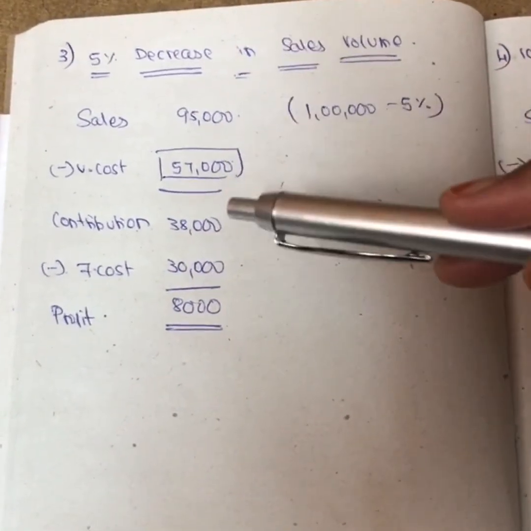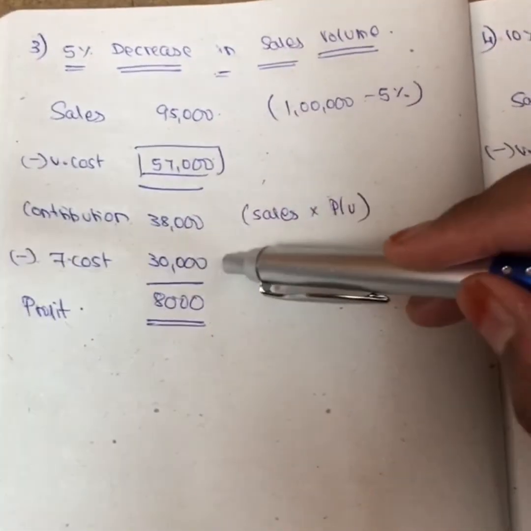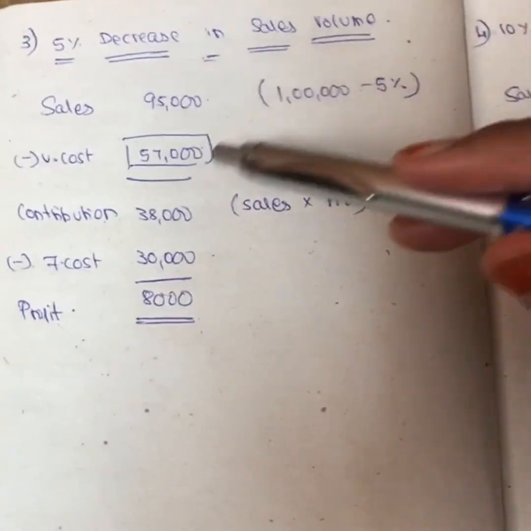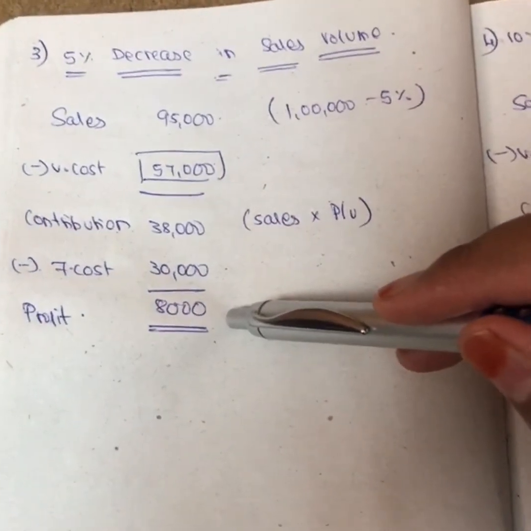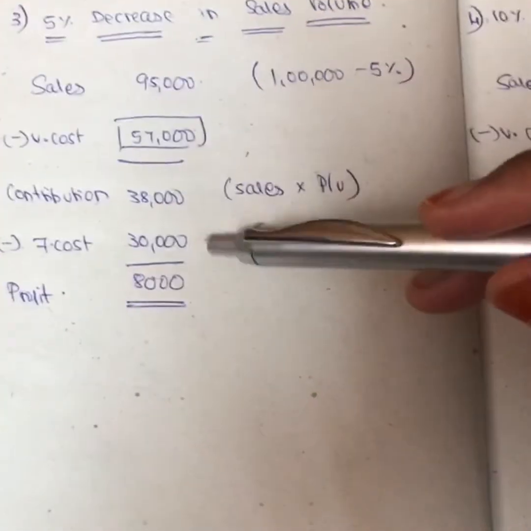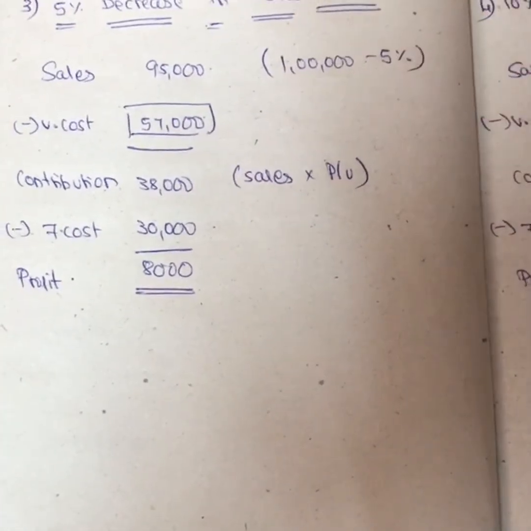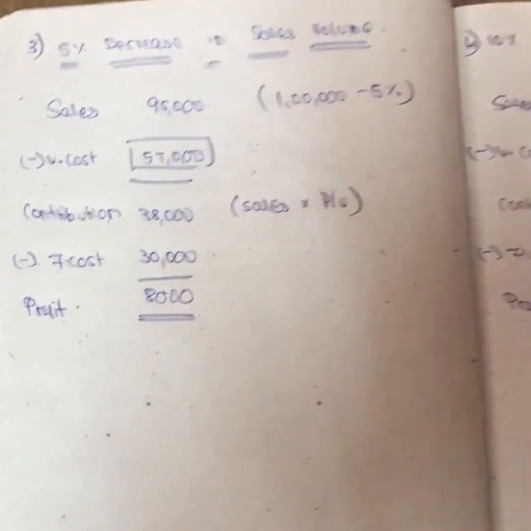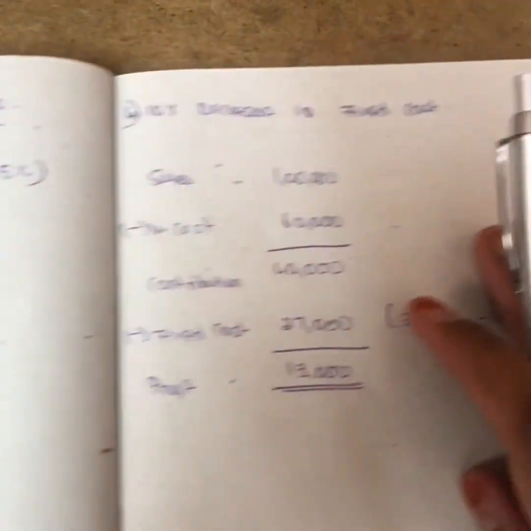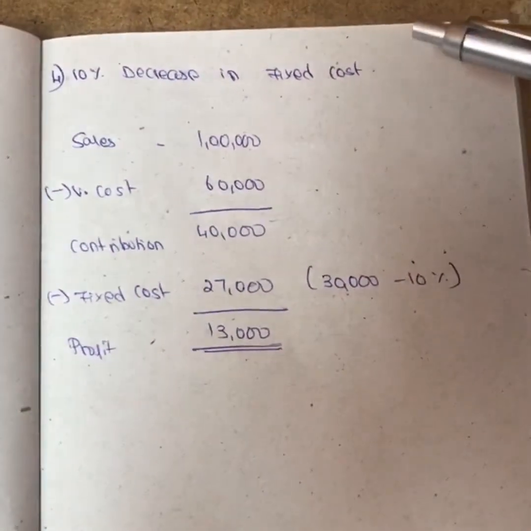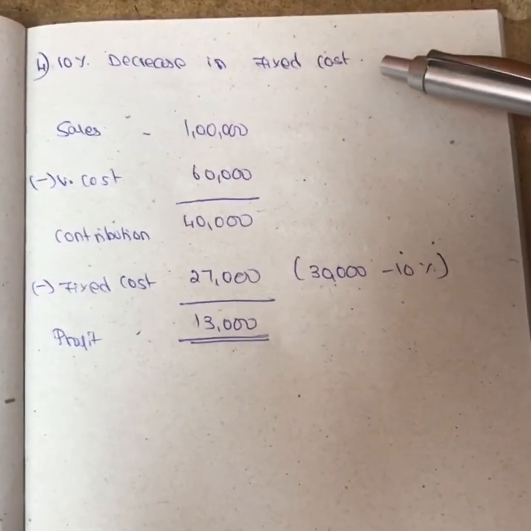If you minus these two, you get 57,000, and fixed cost will never change. So your profit is 8,000. With this information, I think you can calculate PV ratio, BEP and MOS. I'm just doing only the statement of profit part. Next, the fourth subdivision is a 10% decrease in fixed cost.